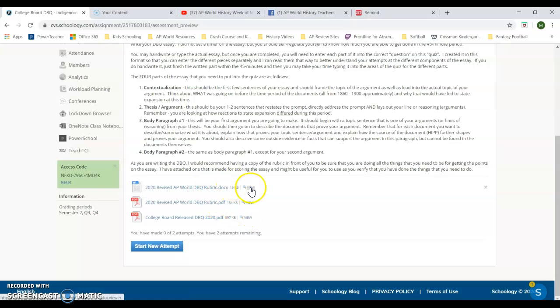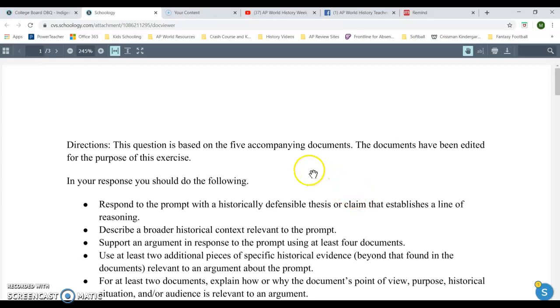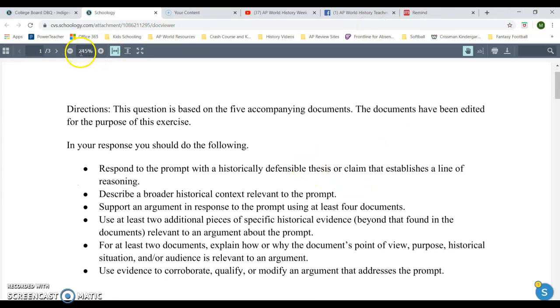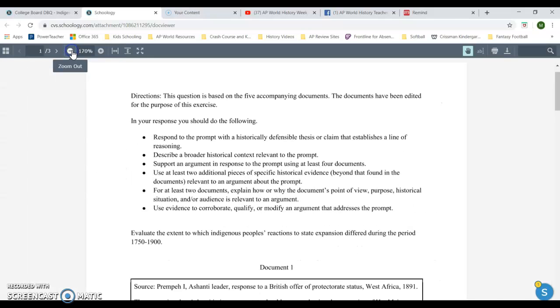I did include the rubric, just like I had you guys do last week. You will probably want to have that out on the day of the exam, so it's good to have it open here. So we take a look at the actual exam, or practice DBQ exam, that the College Board released. This is what it's going to look like on exam day on May 21st. Let me zoom this out a bit so we can see more.